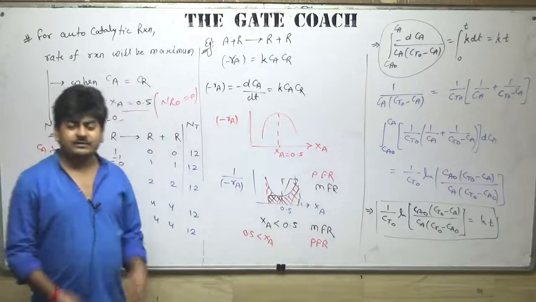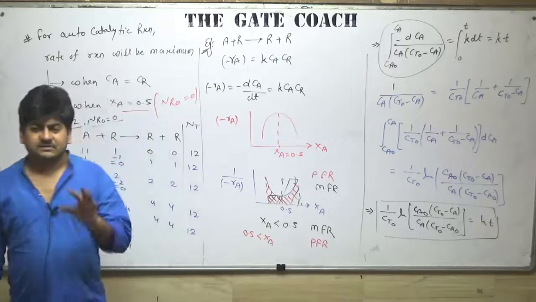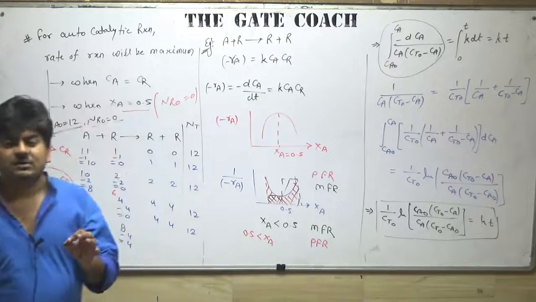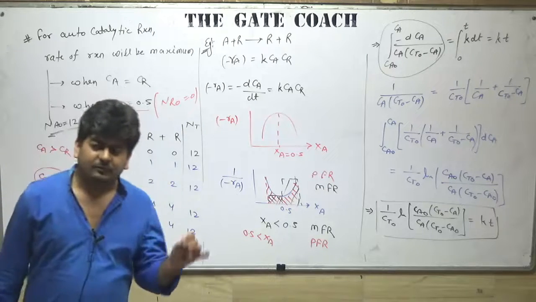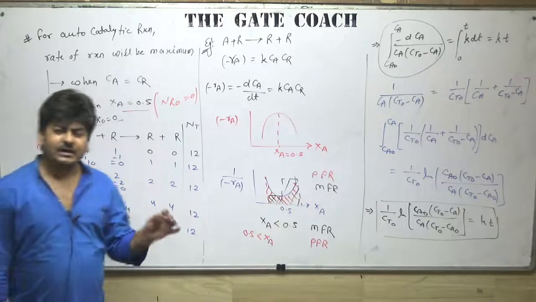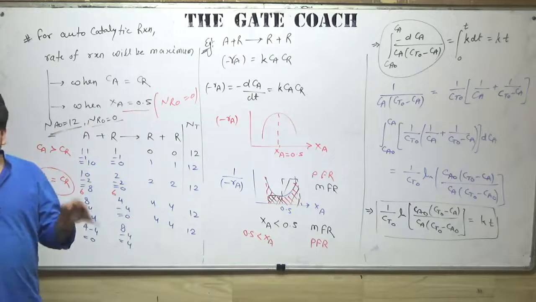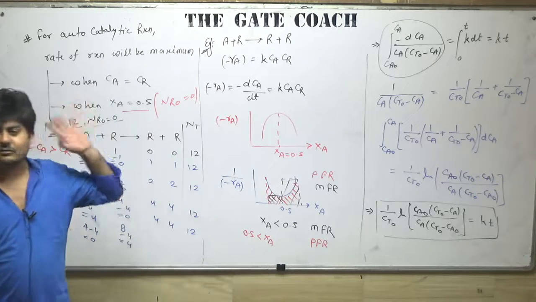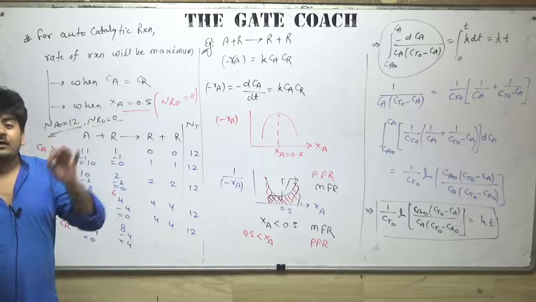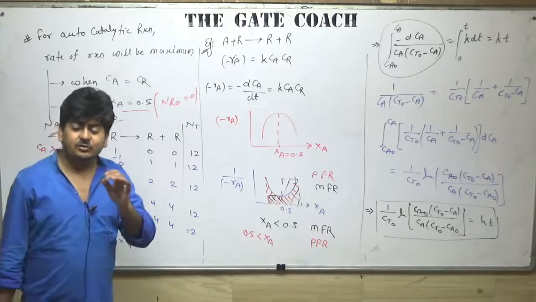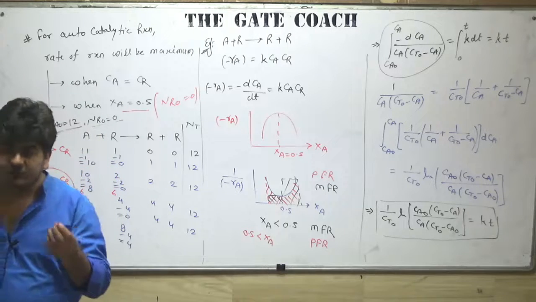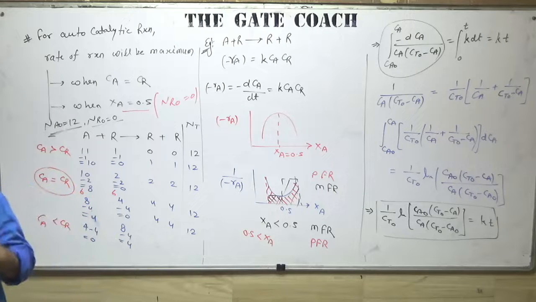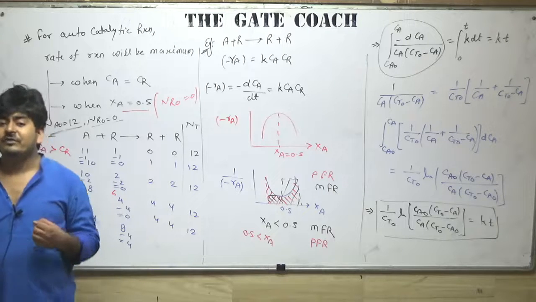So what will be the best reactor arrangement? Simple. If you want to achieve 40, 50, 45, 36, 20, any percent of conversion, where the overall conversion is less than 0.5, then simply use MFR only. But if the overall conversion required is more than 50%, for example 70% or 80% conversion, then what will we do?